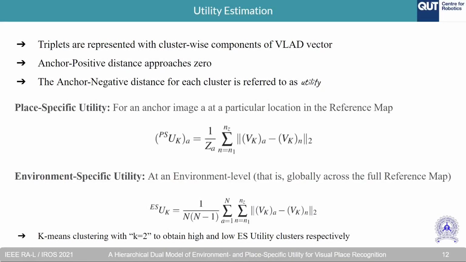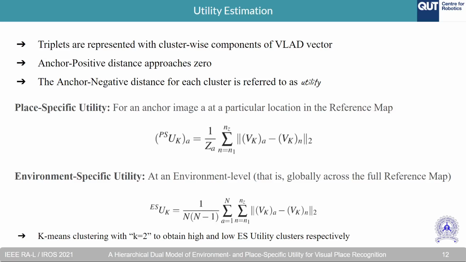We make the following key adaptations for computing the margins. For each triplet, we consider the cluster-wise residuals of a VLAD vector. Furthermore, we consider that the anchor positive distance approaches zero, given nearby images are similar. We then consider the margin computed for each cluster using only the anchor negative distances as utility. This process can be done at both an environment level and particular to a place.